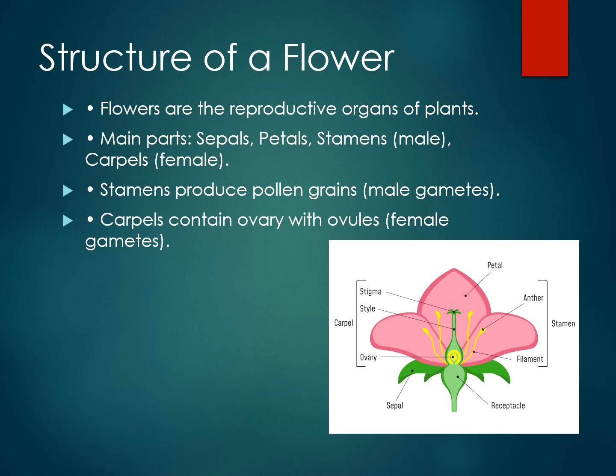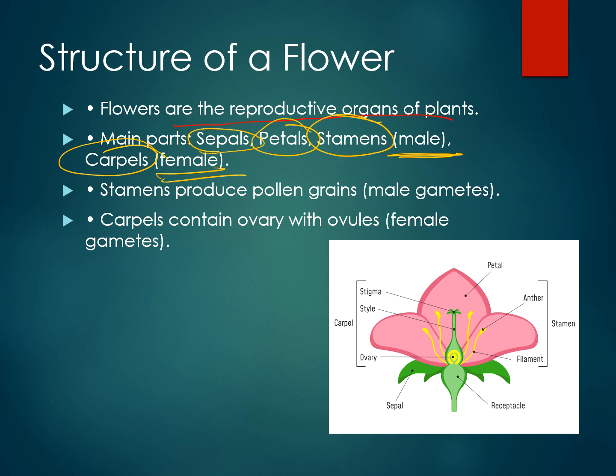So we have already told that flower is the reproductive organ in plants. So let us see, we have to have a basic idea of what is the structure of a flower. Without that, we can't get into the process of reproduction, right? So flowers are the main reproductive organs of plants. So what are the main parts of a flower? Sepals, petals, stamens or the male part, carpels and the female part.